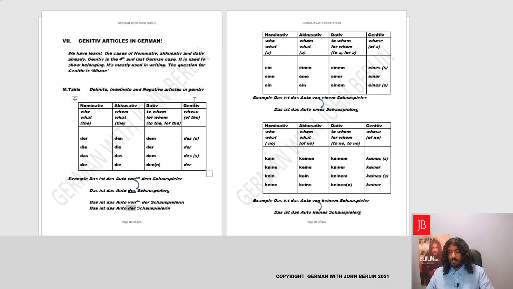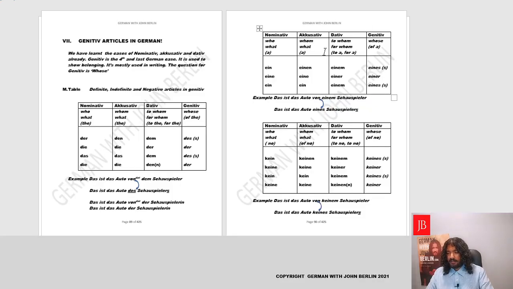Fantastic. Now this could also be applied for the indefinite article. Yes, we already learned the nominative answering who, eine, ein. Yes, the endings are being borrowed from the definite article except for der, das, and das. All the endings get carried over. Yes, perfect. And einen, eine, ein for accusative, answering the question whom.